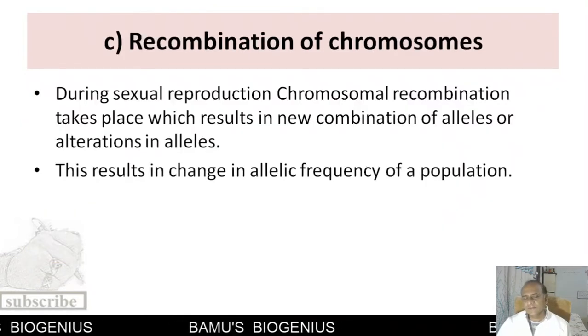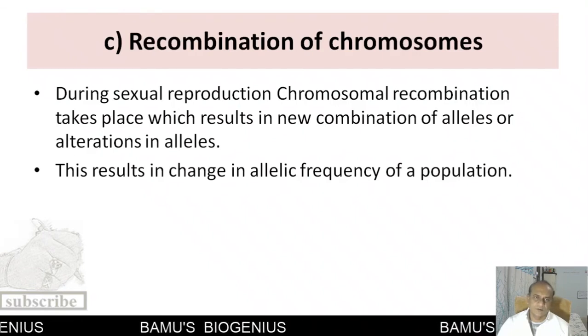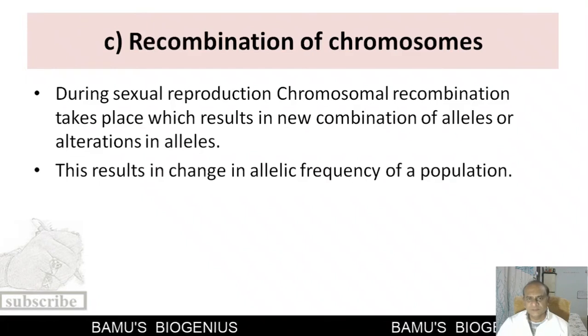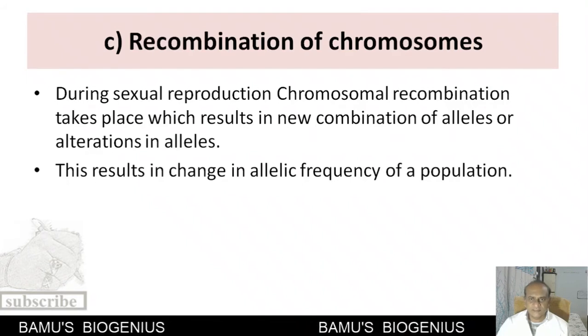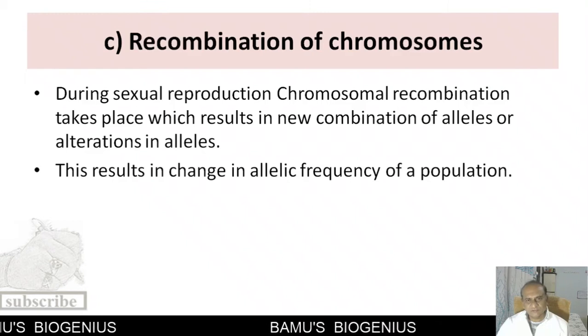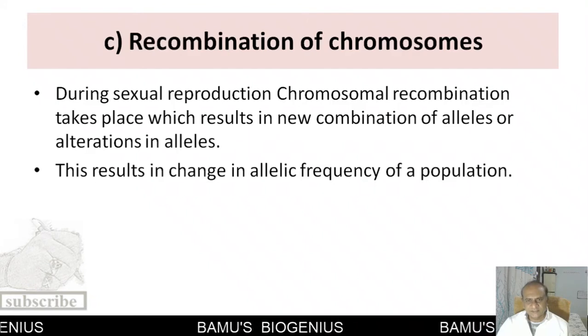Now the third factor is recombination of chromosomes. We know that during sexual reproduction, gametes are formed, and when these gametes are forming, a very peculiar phenomenon takes place, that is known as crossing over. What do you mean by crossing over? In crossing over, the homologous chromosomes arrange side by side and exchange a segment of a chromosome with each other.